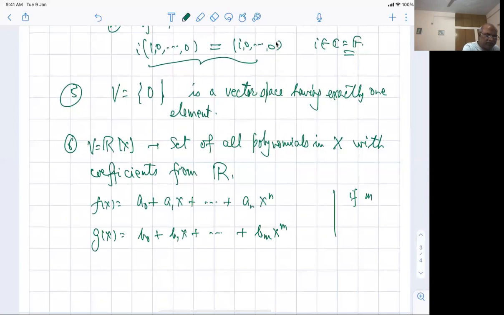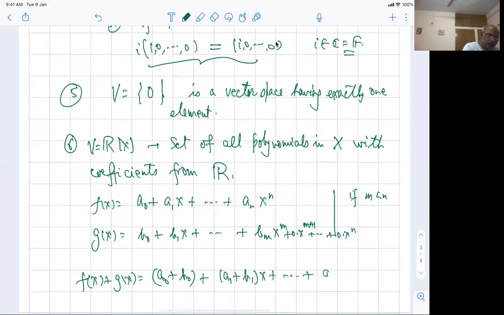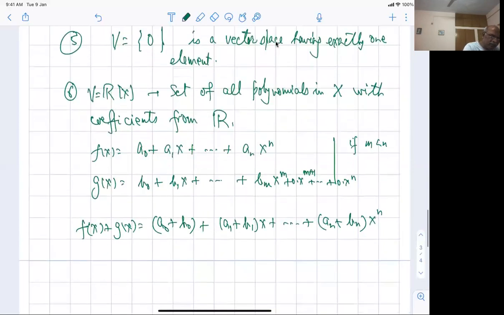If m is less than n, I can add 0 times x to the power m plus 1 and go on till 0 times x to the power n, and then add it as f of x plus g of x equal to a0 plus b0, plus a1 plus b1 times x, and so on till an plus bn times x to the power n, where bi is 0 for m plus 1 less than or equal to i less than or equal to n. Fine, I can do this.